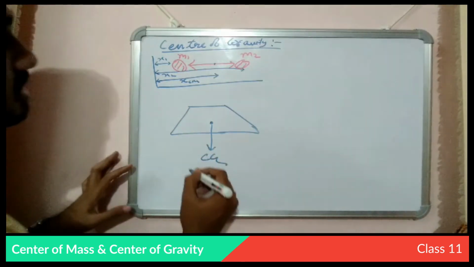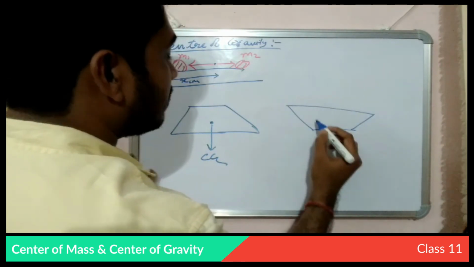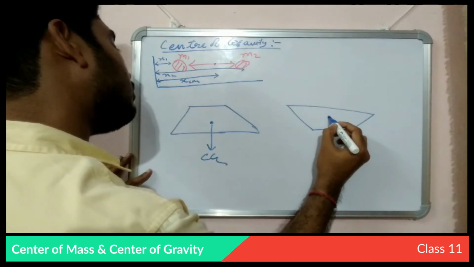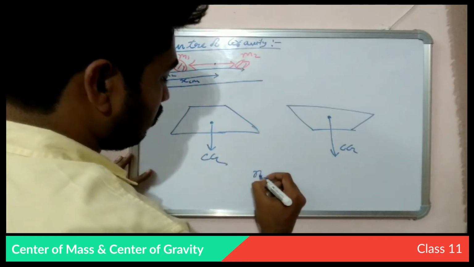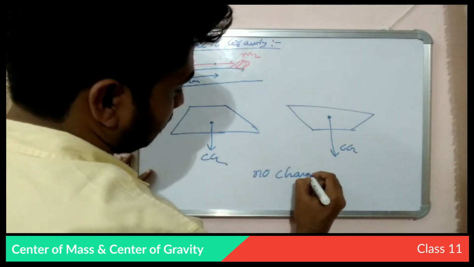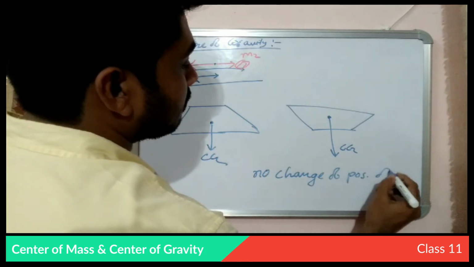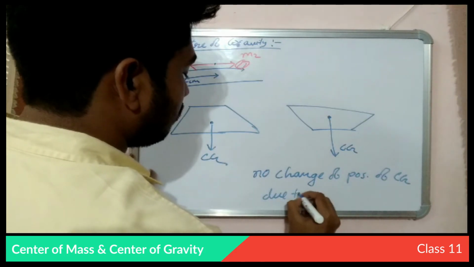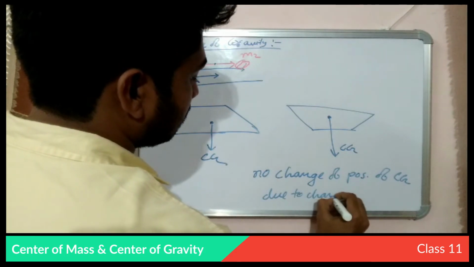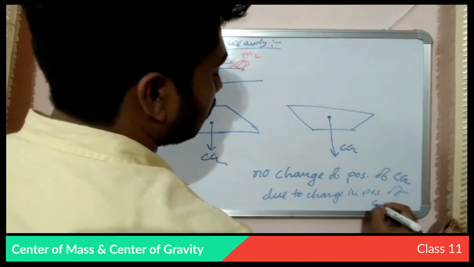If we change the orientation of that object like this, the center of gravity will be here. There is no change of position of the center of gravity due to the change in position of the object.